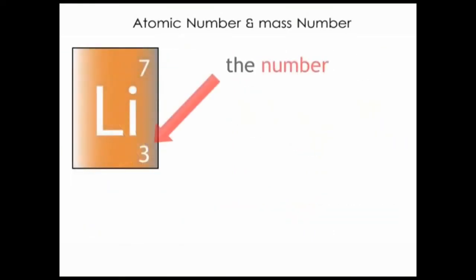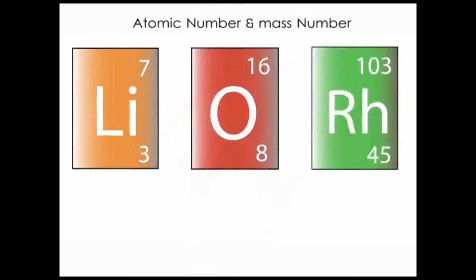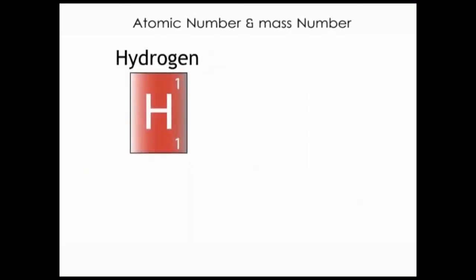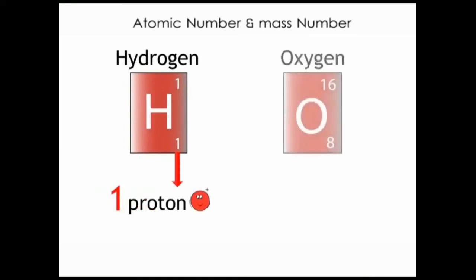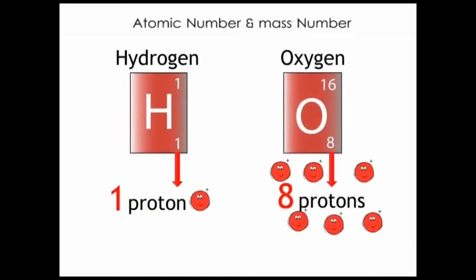The number is always the same for all atoms of a particular element. Atoms of different elements have different atomic numbers, meaning they have different numbers of protons. So an atom of hydrogen has atomic number 1 because it has 1 proton. An atom of oxygen has atomic number 8 because it has 8 protons.